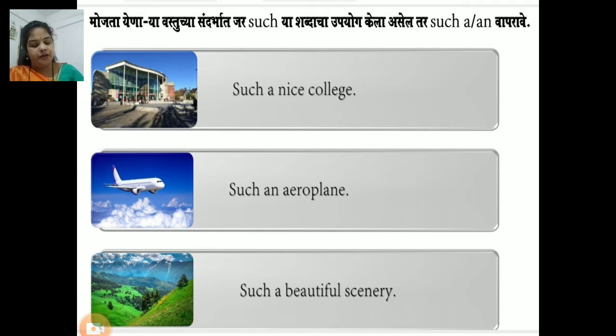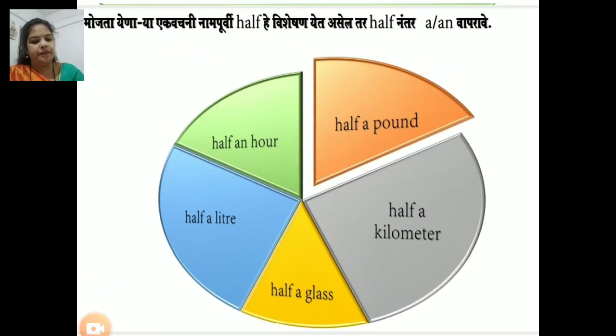If we use the word such while referring to a countable noun, we use indefinite articles a or an at that time. For example, such a nice college, such an aeroplane, such a beautiful scenery. If we have the word half before countable nouns, we use a or an there. For example, half a pound, half a kilometer, half a glass, half a liter, half an hour.